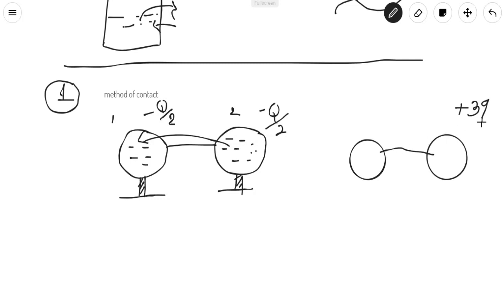Simply, you will make it half. Suppose we had 4q charge on this sphere and we make contact with another sphere, then we will simply halve it: 2q charge here and 2q charge here. So this can be understood easily.